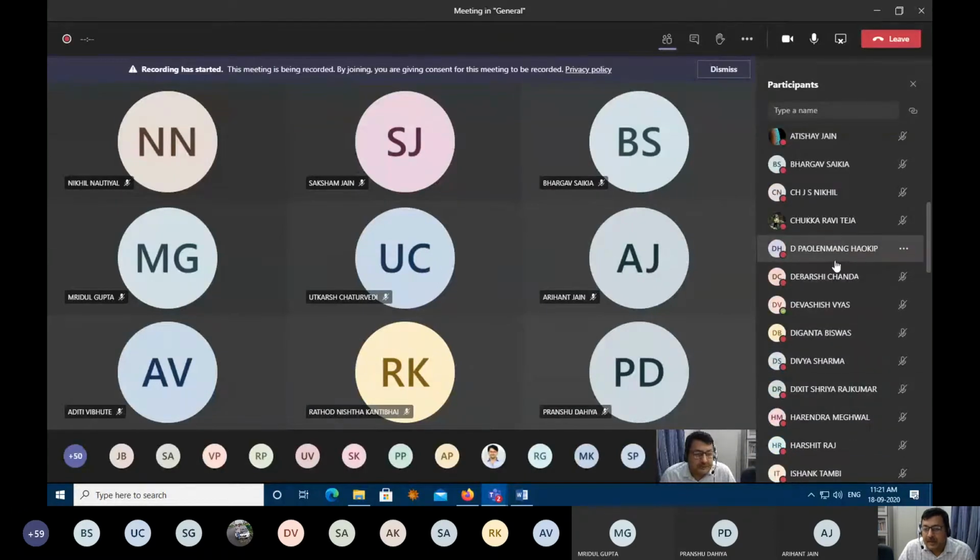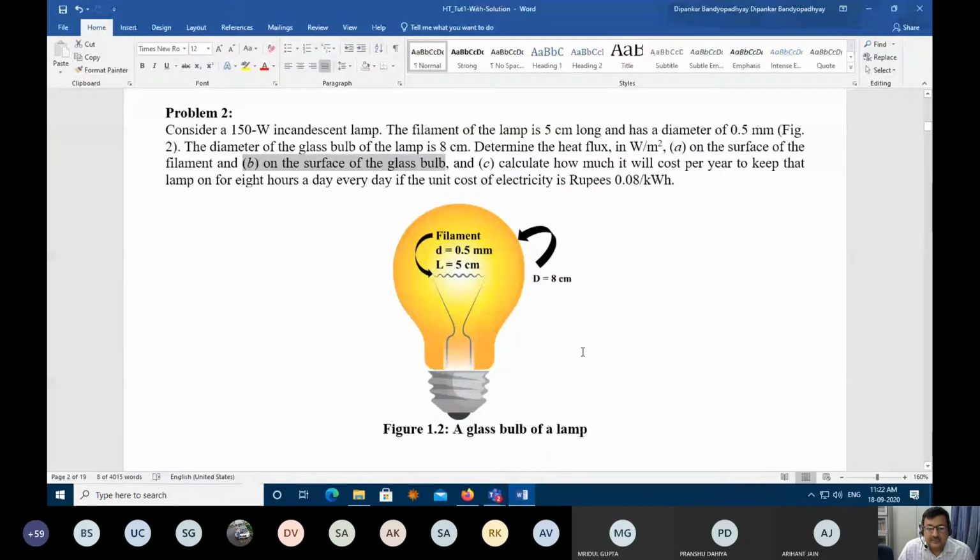How could you get it? The heat flux of the filament? Ravi Teja, are you there? Yes, sir. So could you get the flux? Could you calculate the flux? Yes, sir. How much did you get?